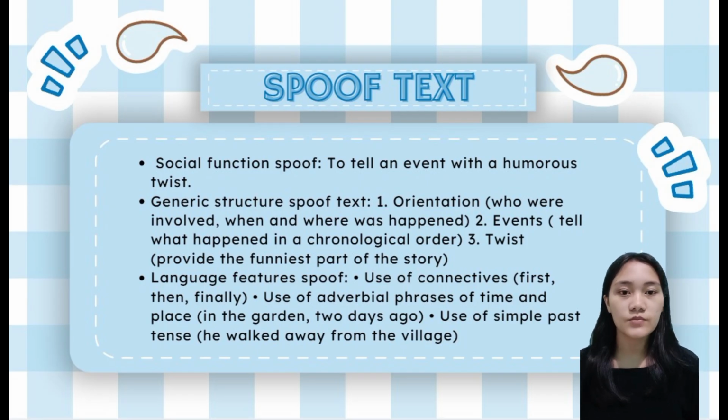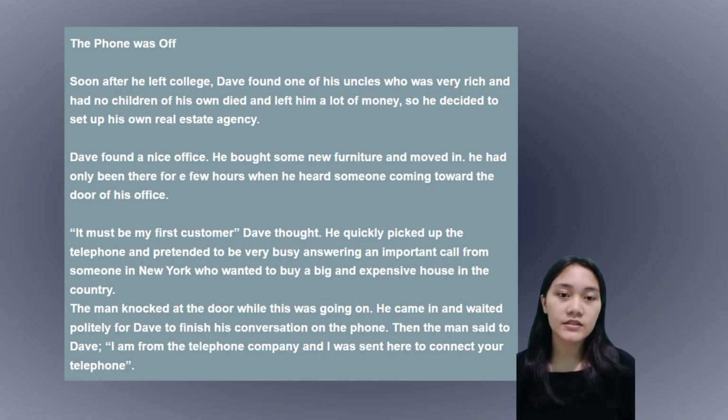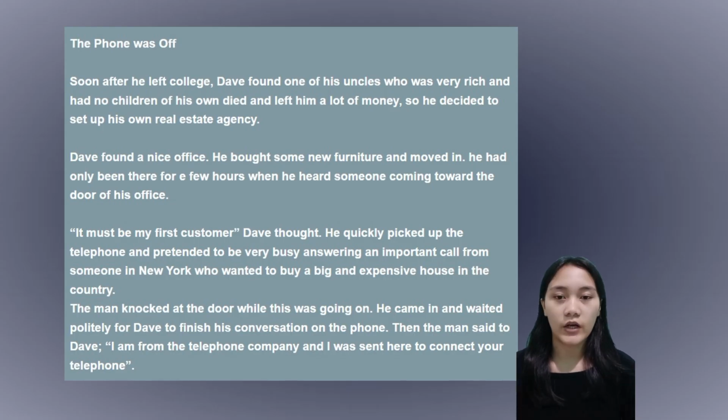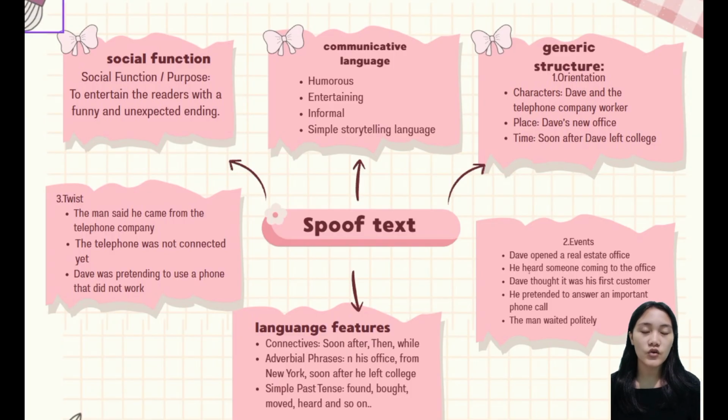Alright, now let's move to the example of text entitled "The Pawn Was Off." You can read the text here. Alright, this text tells about a man named Dave who pretended to answer an important phone call because he thought someone was his first customer. However, the ending becomes funny because the man actually came to connect the telephone line.